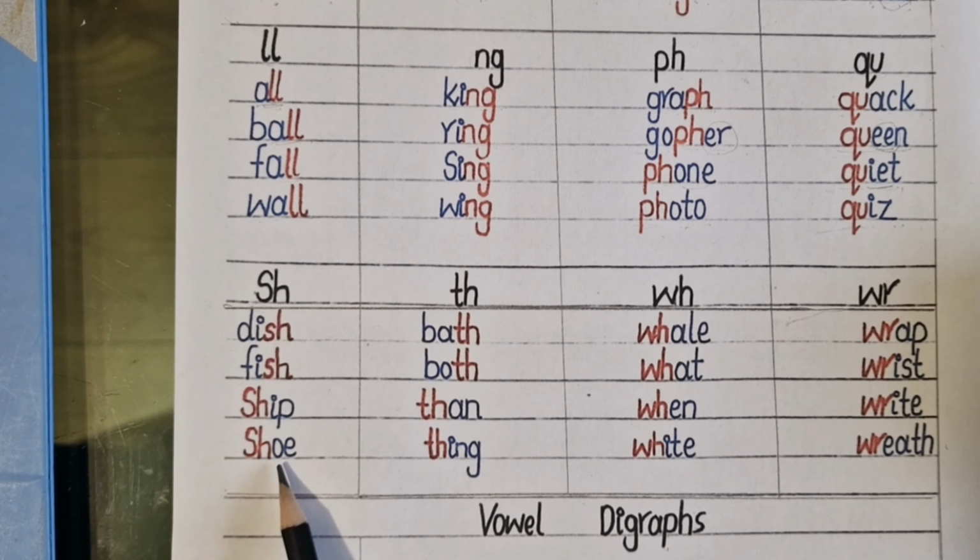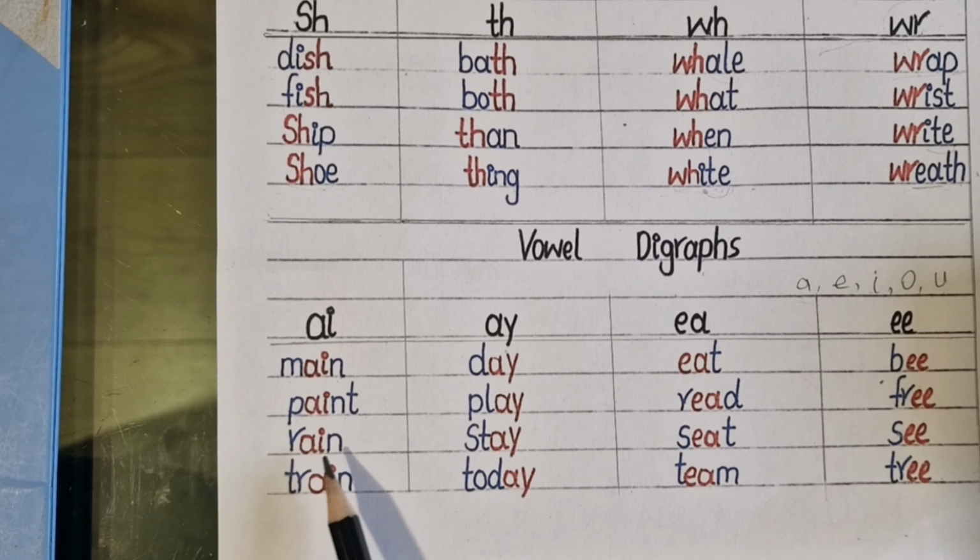Let's look at some examples. M, ai, n, main. P, ai, n, t, paint. R, ai, n, rain. T, r, ai, n, train. A and Y join together to make a long vowel sound A, just like d, ay, day. P, l, ay, play. S, t, ay, stay. This word we will read as a tricky word, today.